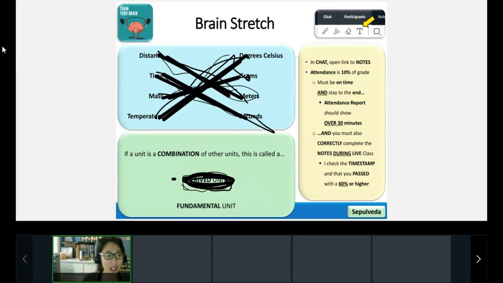If a unit is a combination of other units, that is, yes, a derived unit. Think about the word fundamental kind of means like the basics, whereas derived, yes, that's going to be a combination. Excellent job on that.